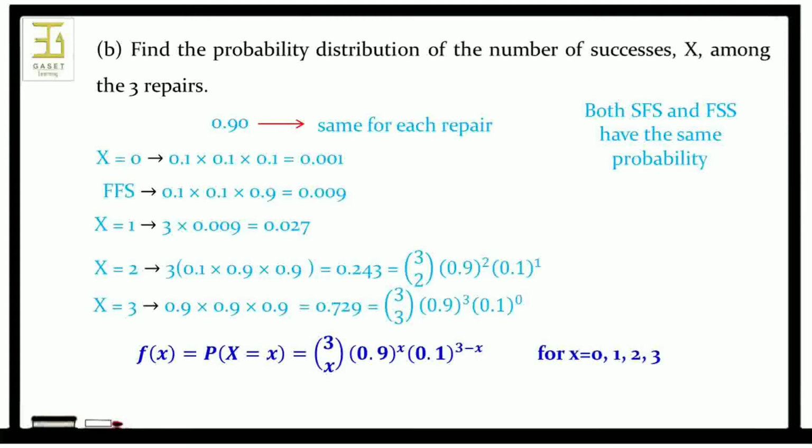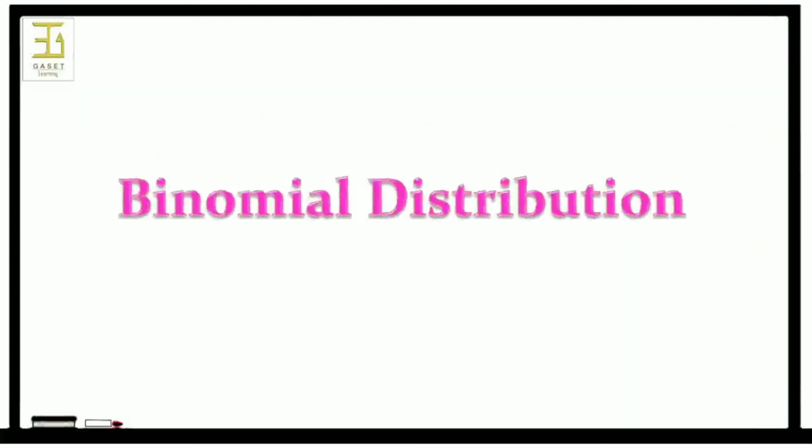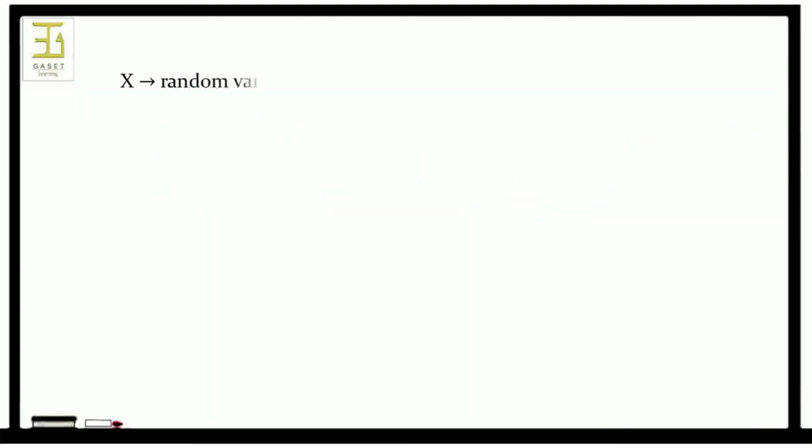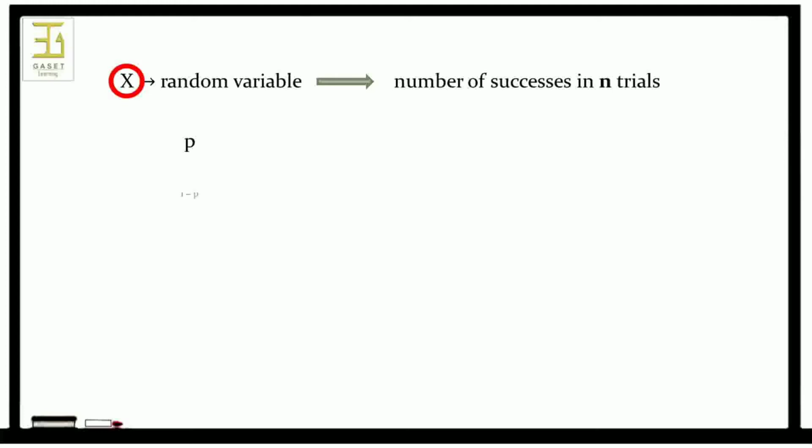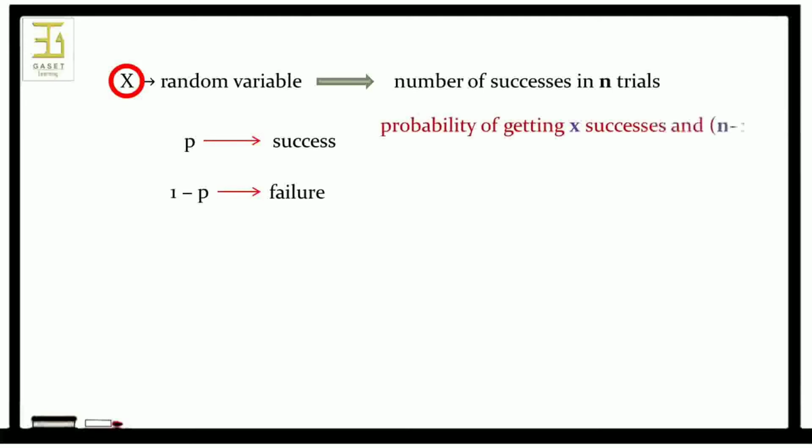What is binomial distribution? Let x be the random variable that equals the number of successes in n trials. To obtain probabilities concerning x, we consider that if p and 1 minus p are the probabilities of success and failure on any one trial, then the probability of getting x successes and n minus x failures in some specific order is p raised to x into 1 minus p raised to n minus x.